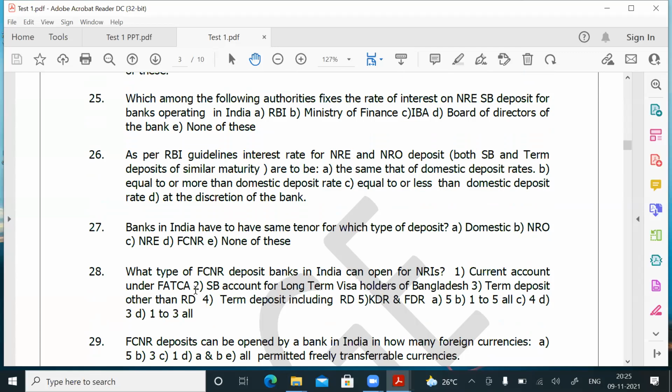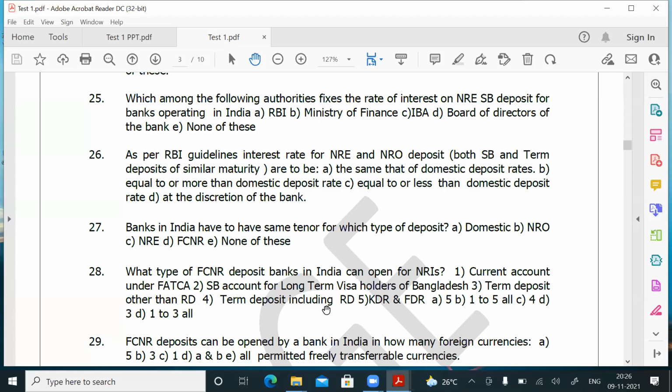Current account under FATCA, SB account for long-term visa holders of Bangladesh, term deposit other than RD, term deposit including RD, KDR and FDR. So options: A is 5. What is 5? KDR and FDR. Option B, 1 to 5 all.